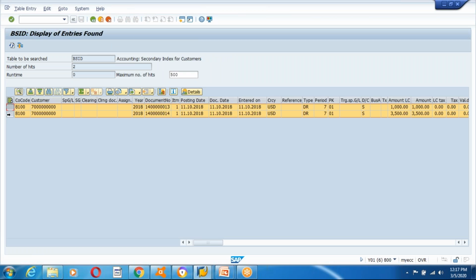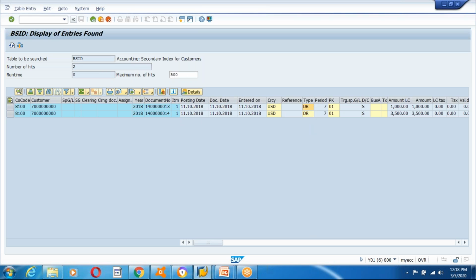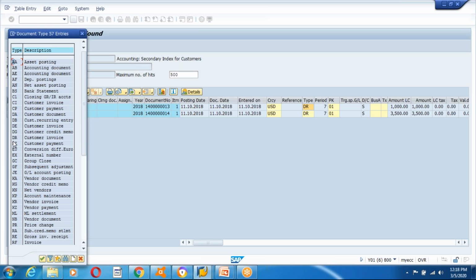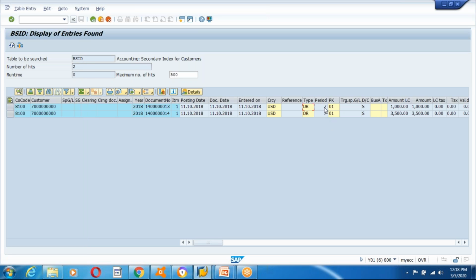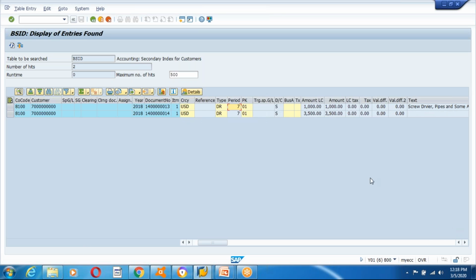See guys, I have posted two documents. One is 13 and another one is 14. And customer is this, and fiscal year is this, and the document number is this, item is this, posting date, document date, and currency. And if it is a DR, which is an invoice, I think DR. So DR is a customer invoice, and the posting period is in the 7th month. And which month? Maybe after 12 months, I need to see which month I have posted this invoice. And posting key is 01.